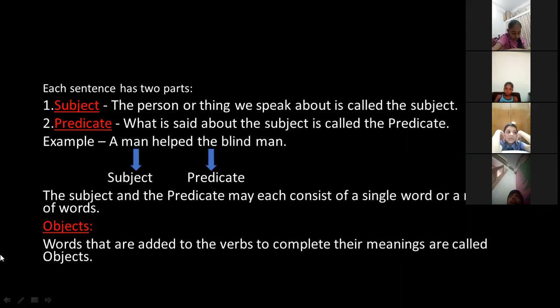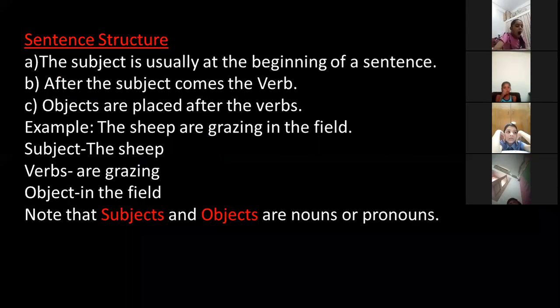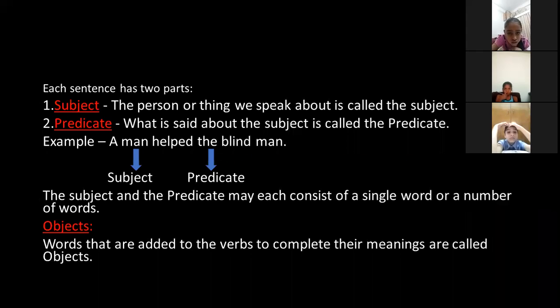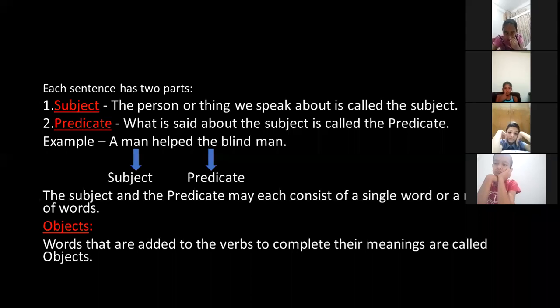Now here you can see one example: A man helped the blind man. So we are talking about a man. This man we are talking about, so this is your subject. Now what are we saying about this man? We are saying that this man helped the blind man. So "helped the blind man" is your predicate here. So "a man" is a noun and "helped" is what? Verb here. And you can see "the blind man," that is also part of your predicate. So just after the subject, the verb and the rest of the words in the sentence come in the predicate.